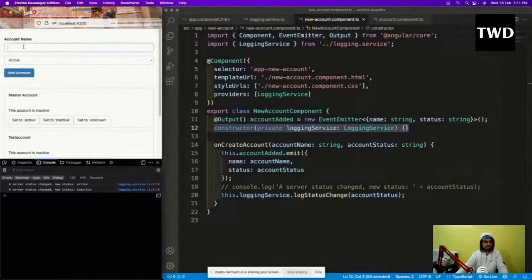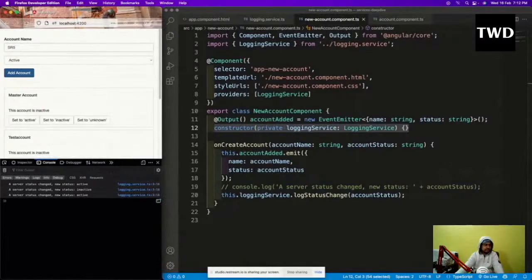And let me make a new SR5 active, add account, server status. So both of those things are working fine. So this is how it is working. This is how we use services.